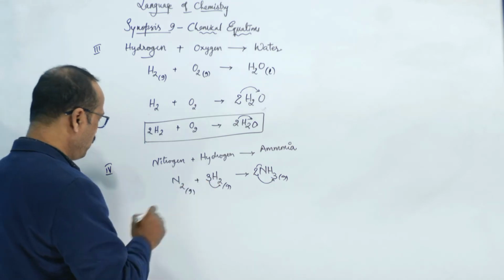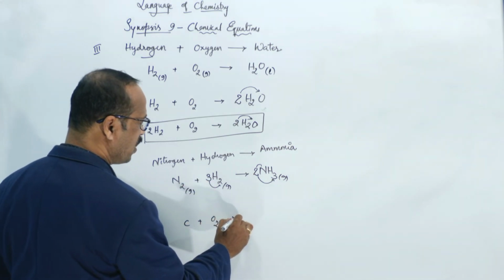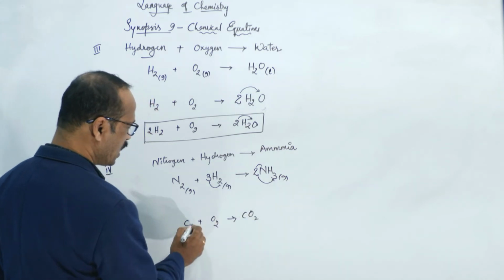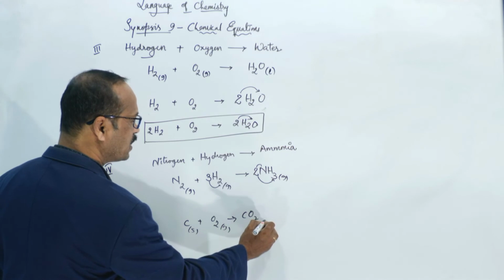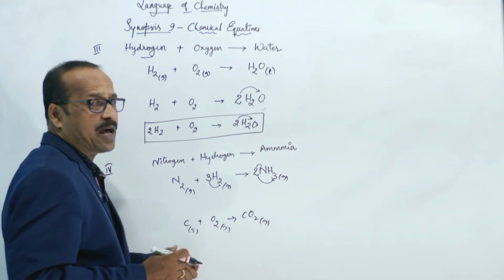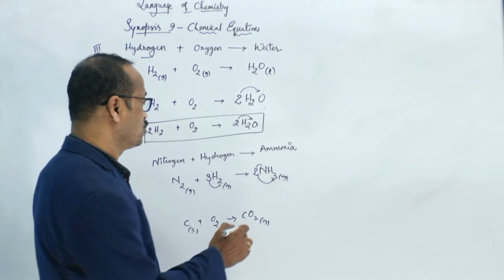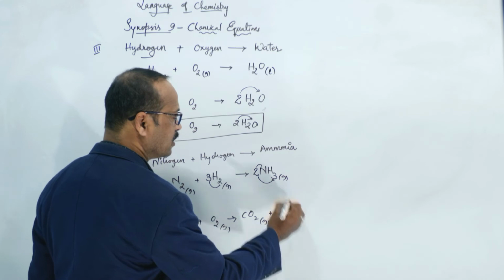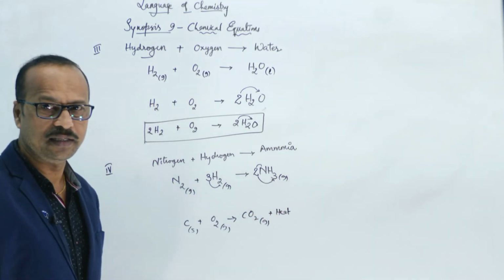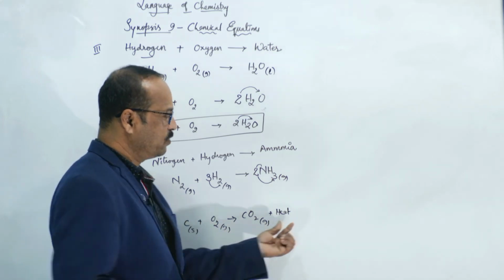Now previously one more reaction I said is that carbon burns in oxygen to form carbon dioxide. So carbon is what? A solid. Oxygen is what? A gas. Carbon dioxide is also a gas. But what happens when we burn carbon in oxygen? Heat is produced, so heat will be released. So I can write heat here like this also. When I write it here, the meaning is that when these both react, we get heat.